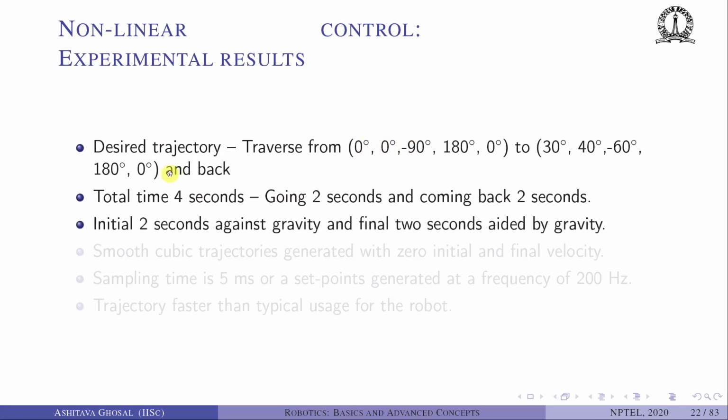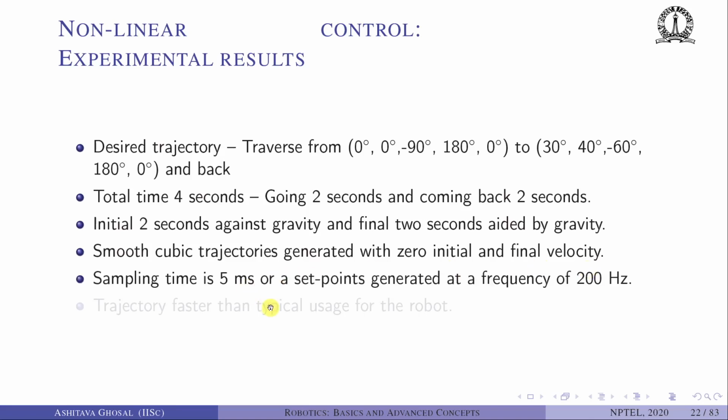The initial 2 seconds is against gravity and the final 2 seconds is aided by gravity for this robot. We generated smooth trajectories with 0 initial and final velocity. The sampling time is 5 milliseconds, or a set point is generated at a frequency of 200 Hertz. This trajectory is typically faster than the usage that robot was designed for. The robot was not designed to go this much distance in 2 seconds.